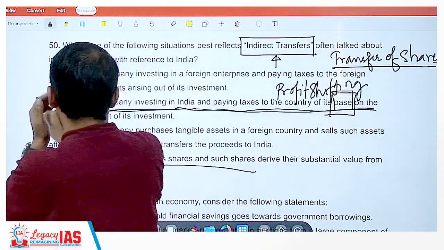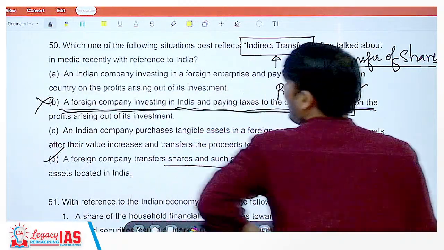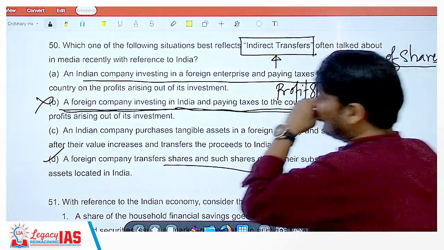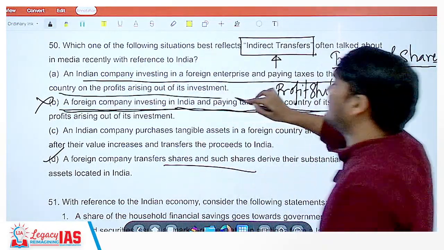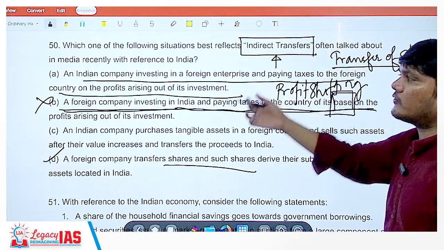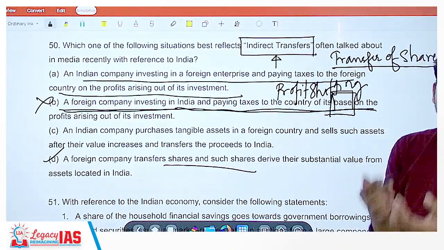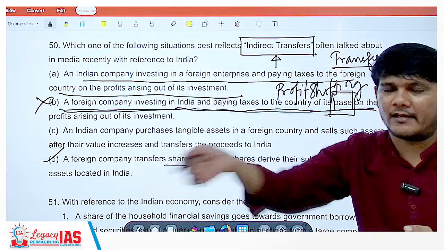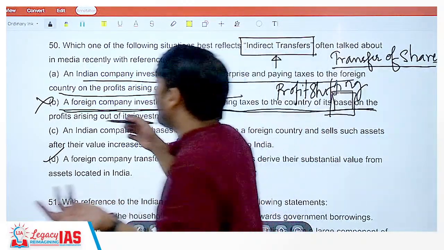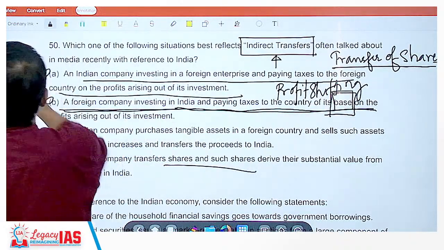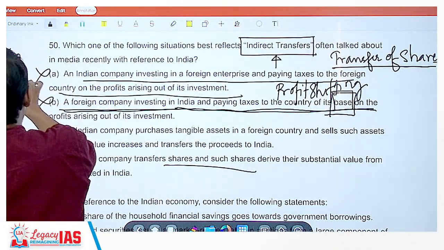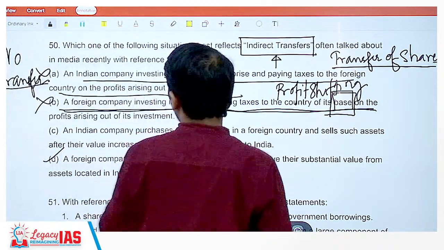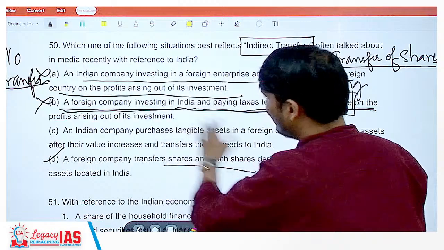So this is absolutely wrong, right? Now, an Indian company investing in a foreign enterprise and paying the taxes to the foreign country on the profits arising out of its investment. This is simply an Indian company legally working in a foreign company, registering itself there and paying taxes there. There is no transfer involved over here. Is there any transfer happening over here? No. There is no transfer, neither indirect nor direct. So, option A is wrong, option B is wrong.